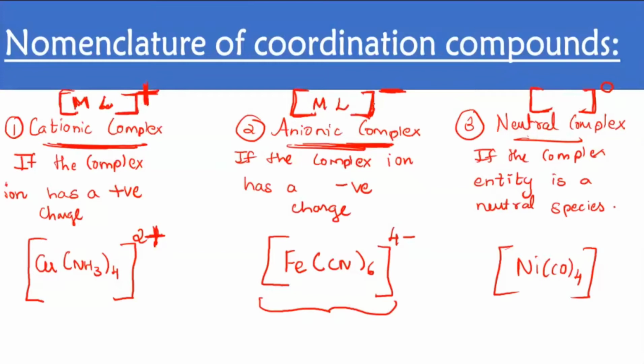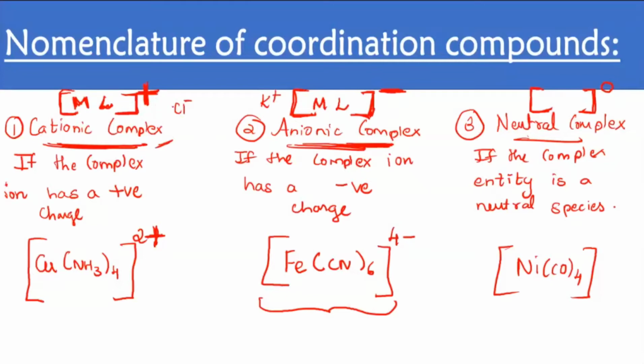In the case of an anionic complex, you will find a positive ion present because the complex is negatively charged and attracts positive ions, like potassium or sodium. In the cationic complex, since the complex carries a positive charge, it attracts a negative ion like chloride, bromide or sulfate, depending on which ions are present in the solution.